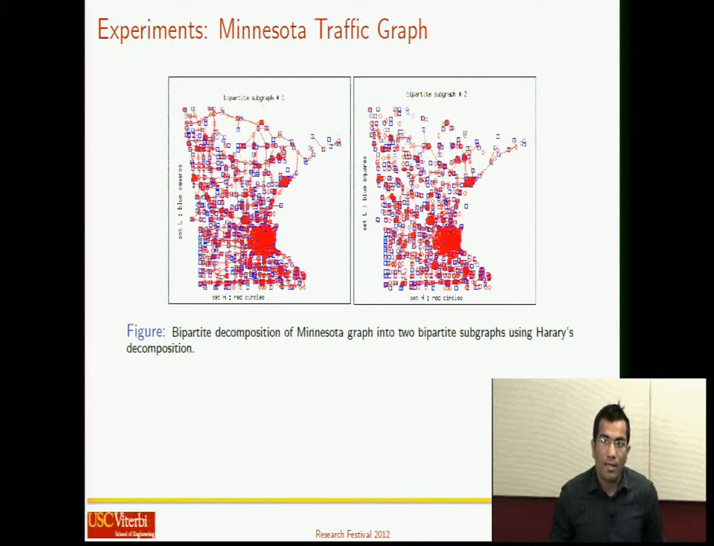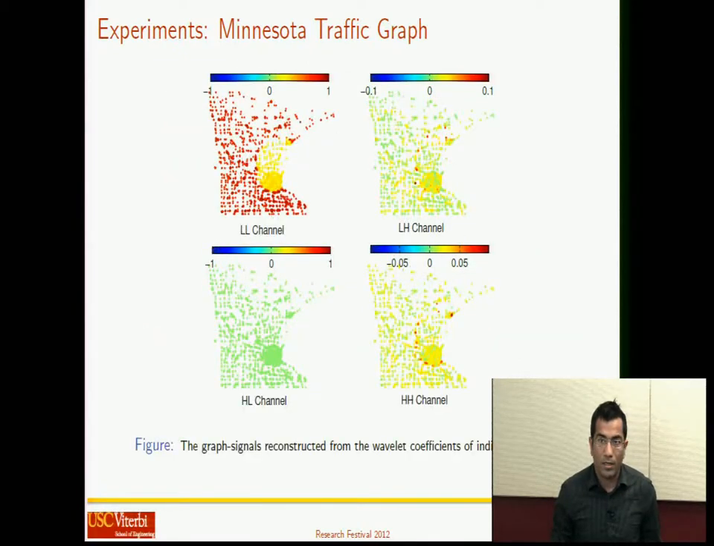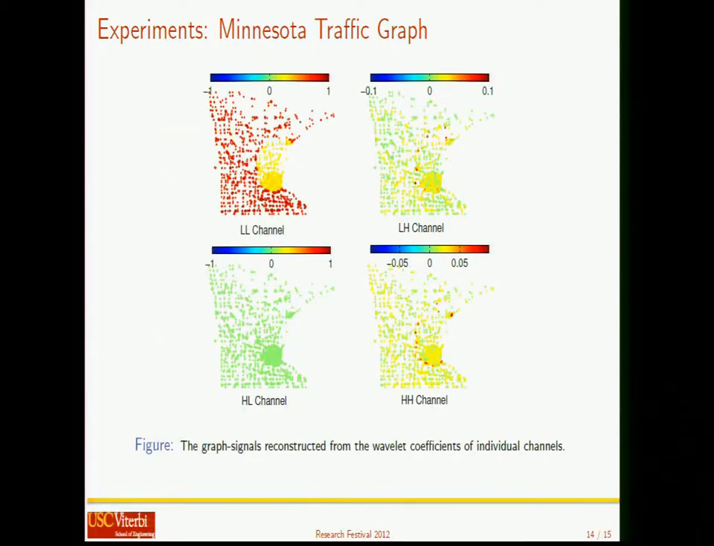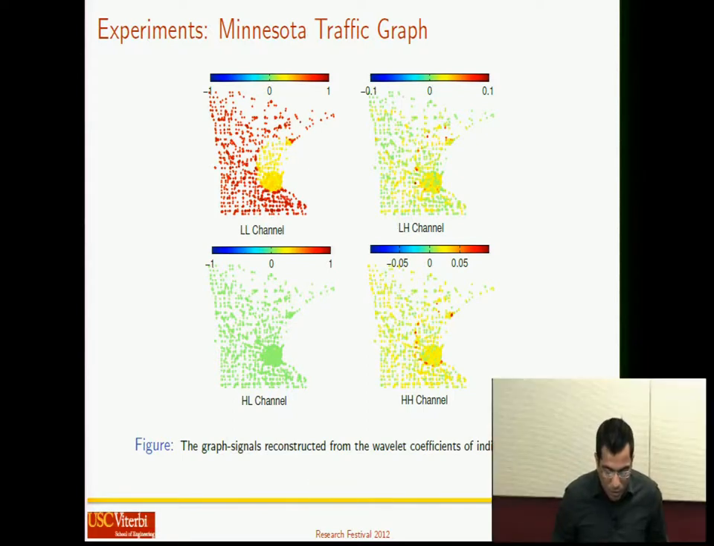A more general application is the Minnesota traffic graph, where the data can represent low traffic and high traffic scenarios. These are the 2 bipartite subgraphs obtained using our decomposition technique, and this leads to a 2-dimensional wavelet decomposition. These are the reconstructed signals using each channel's wavelet coefficients, and we see the LL channel provides a low pass approximation, while the other channels are the wavelet channels that provide the details and show where the discontinuities are.